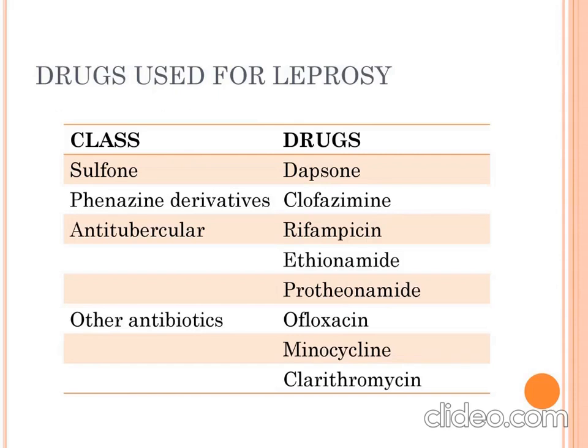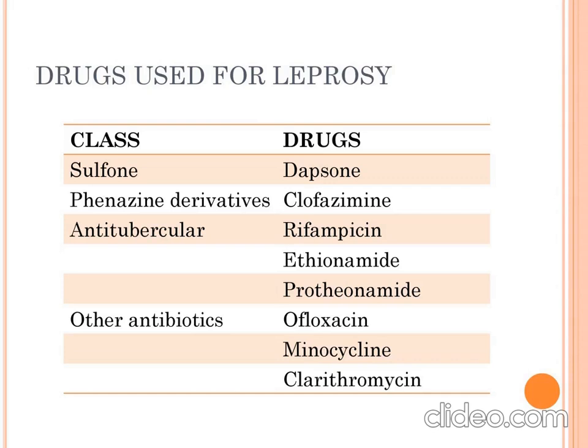Anti-leprosy drugs are further classified as sulfone, which include dapsone; phenazine derivative, which include clofazimine. Antitubercular class include rifampicin, ethionamide, and prothionamide. Other antibiotics which are used in leprosy are ofloxacin, minocycline, clarithromycin. So this is how broadly the anti-leprosy drugs are classified.